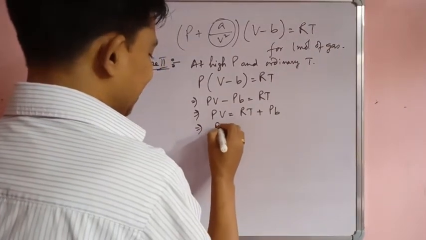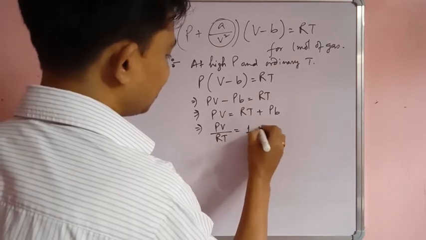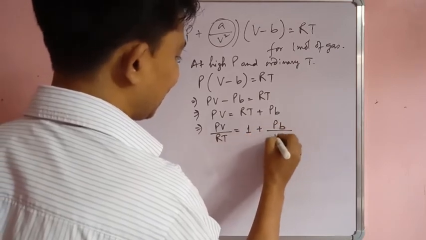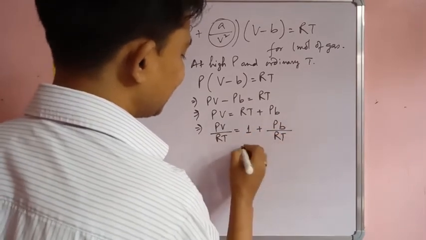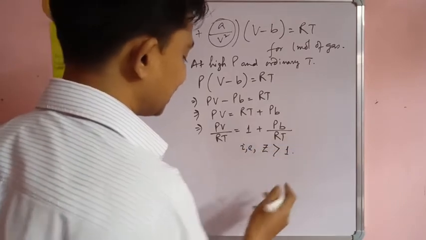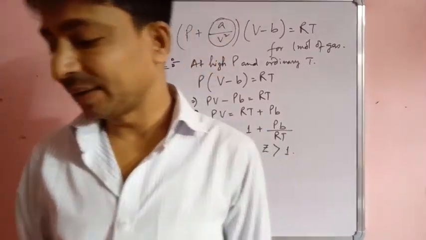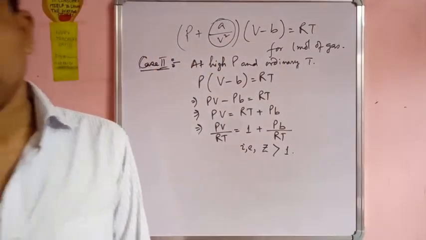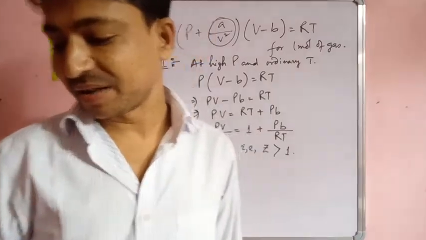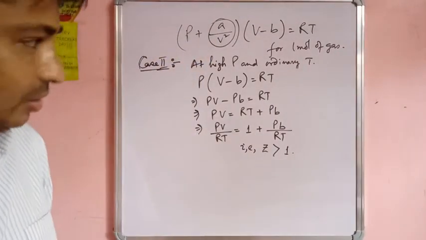So dividing both sides by RT, PV by RT is equal to 1 plus Pb by RT. That is Z is greater than 1, which means the gas is less compressible and the gas is showing positive deviation.